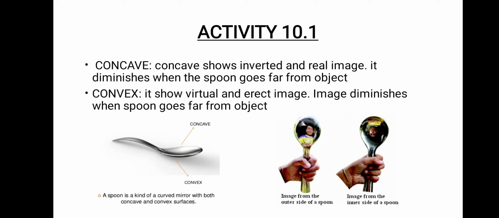The inner side of the spoon, if you see, your face will be inverted. And your face will be smaller also. Whereas if you reverse the spoon and do the same activity, you will see your face will be erect. And if you move it away from you, your face will become smaller, right?